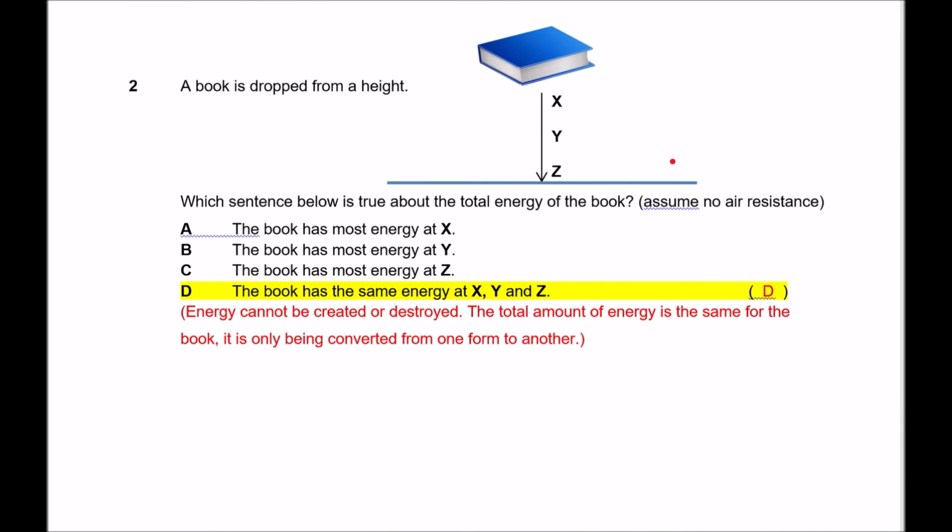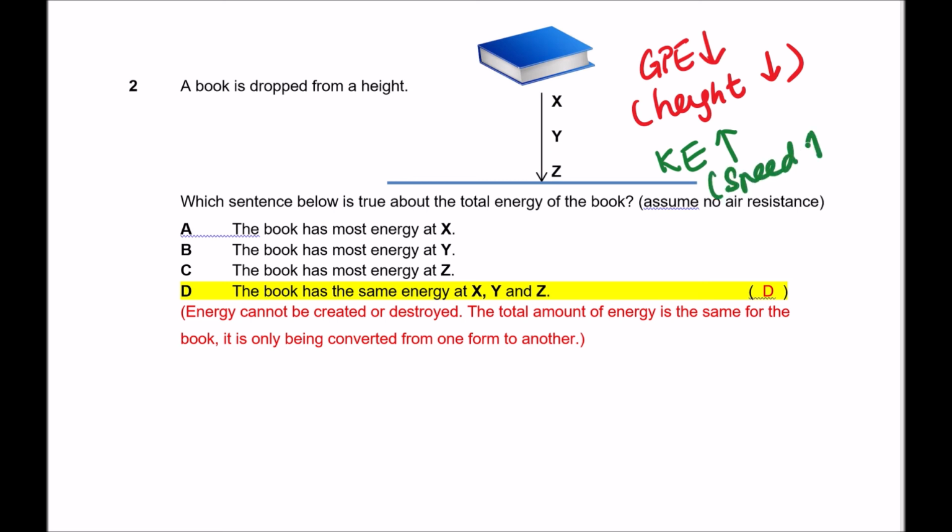Question 2. This book is dropped from a height. Now, when the book is dropping, the book's gravitational potential energy decreases, and that is because the height of the book decreases, right? Remember, gravitational potential energy depends on the height. At the same time, we also know that the kinetic energy of the book increases when it is dropping, and the reason is because the speed increases. So why does the speed increase? Well, anything that is dropping on Earth, because of gravity, the speed will get faster and faster.